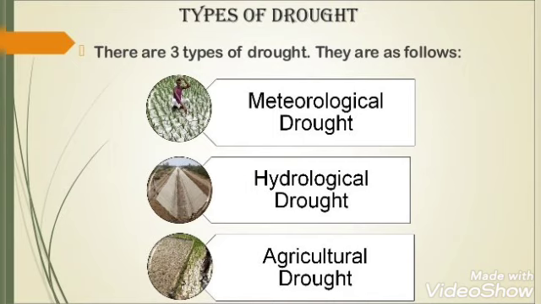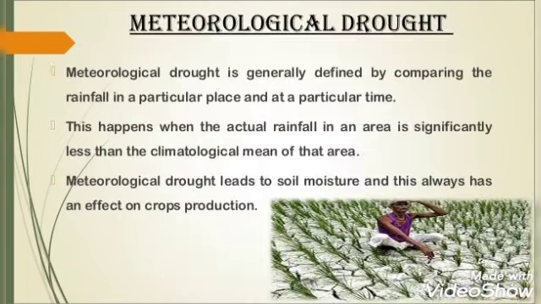And we observe three different types of drought: meteorological, hydrological, and agricultural drought. Drought is classified into three types. Firstly, let us have a look at meteorological drought. Dear students, meteorological drought is generally defined by comparing the rainfall in a particular place and a particular time.